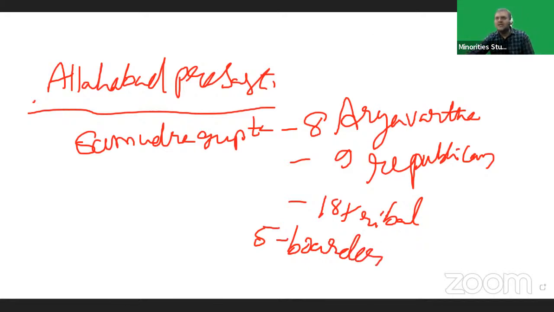And in South India, Samudragupta defeated 12 kingdoms.